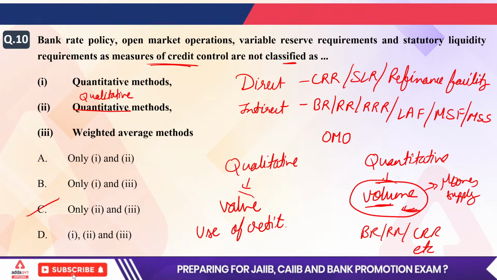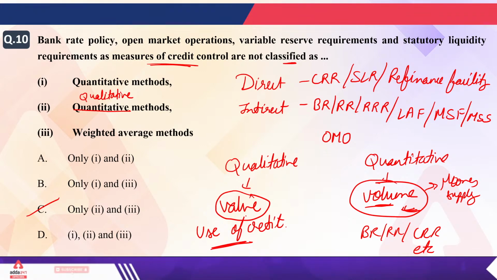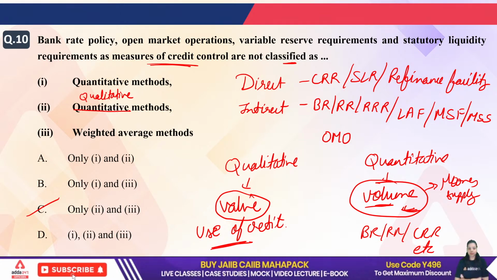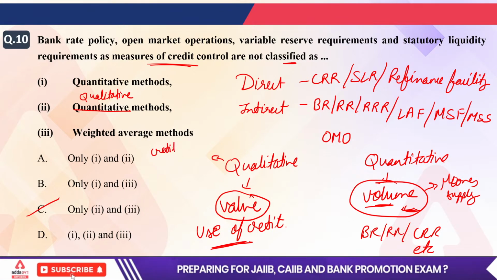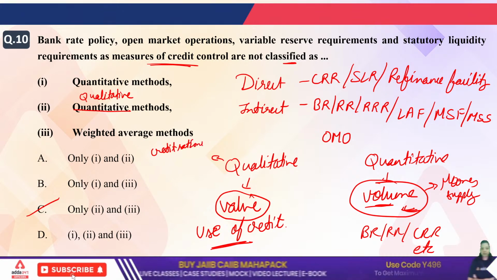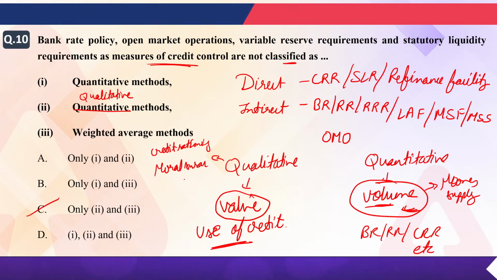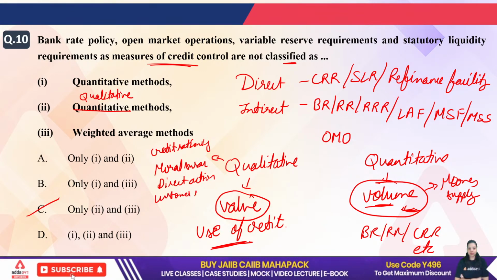When you want to change the value of credit and the use of credit, like deciding where to give loans and where not to give loans, it means you are deciding the uses of credit as per the requirement. You are not wasting money by giving it in every sector. What are the qualitative measures? It has credit rationing, moral suasion, direct action, customer regulation, etc.